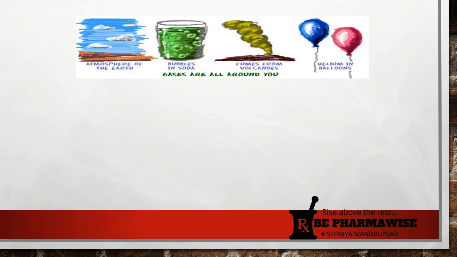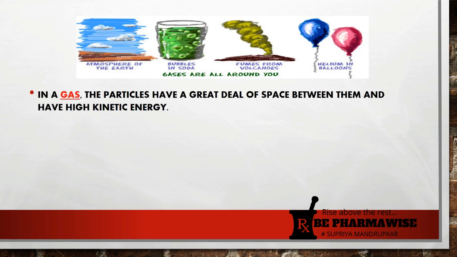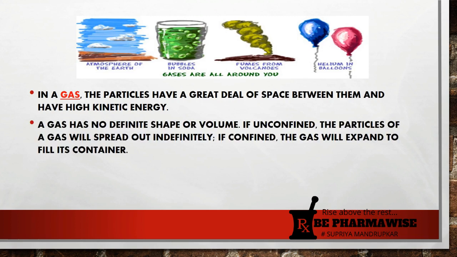These are the examples of gases like air in the atmosphere, bubbles in soda, fumes coming out from volcanoes, or the helium gas filled in balloons. In a gas, particles have a great deal of space between them and they have very high kinetic energy. A gas has no definite shape or volume.